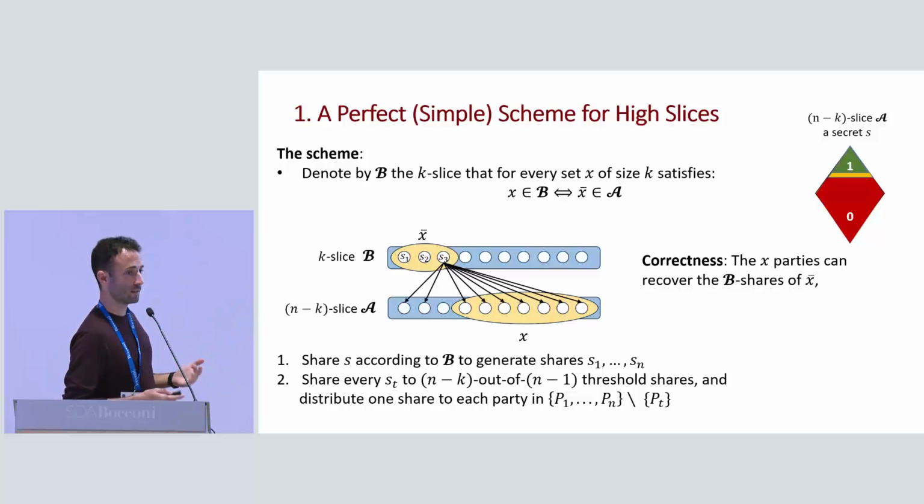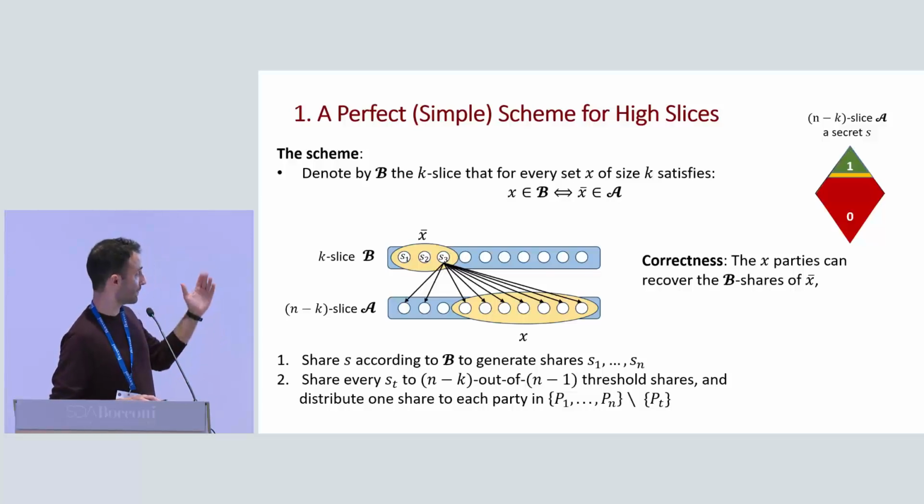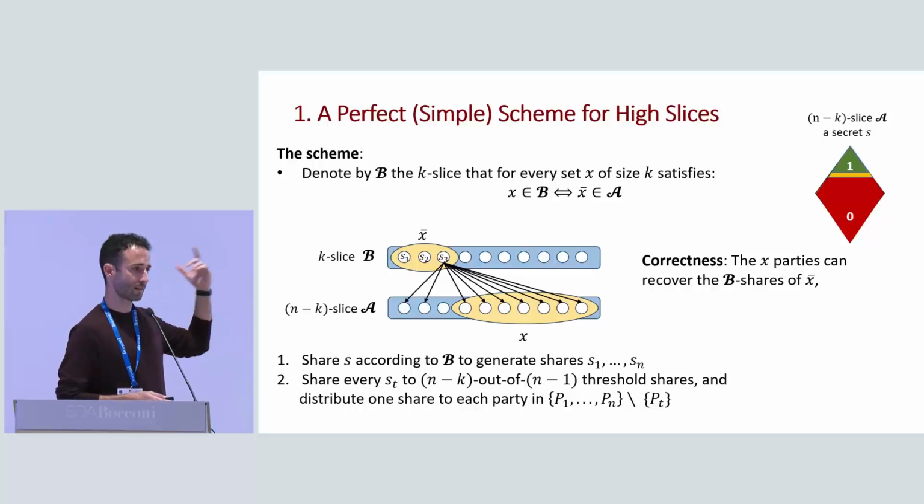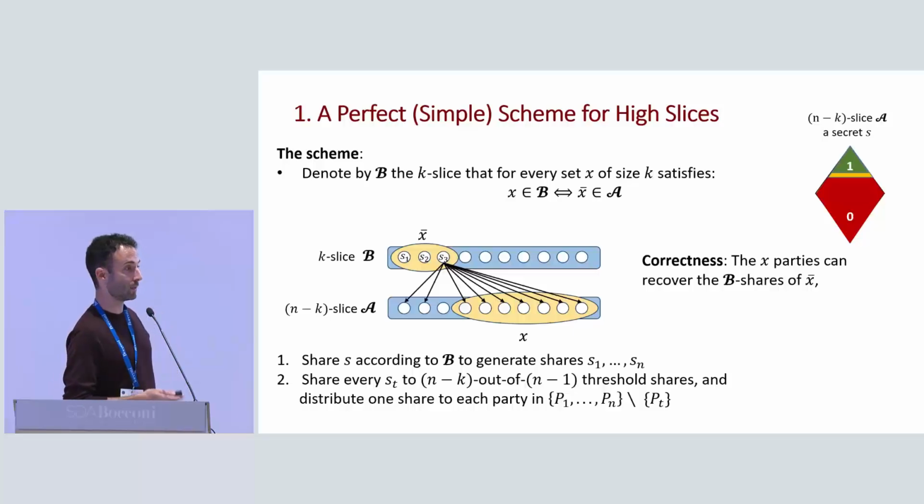And privacy can be implied for similar reasons. First, correctness is implied because these shares of X bar in B you can recover the secret from them because X bar is authorized under B because X is authorized under A. That's how B is defined. And the same works for privacy. If X is an unauthorized coalition, then X bar should be unauthorized under B. The shares of X bar will tell you nothing about the secret, and the parties of X will not get any other share besides the one of X bar.